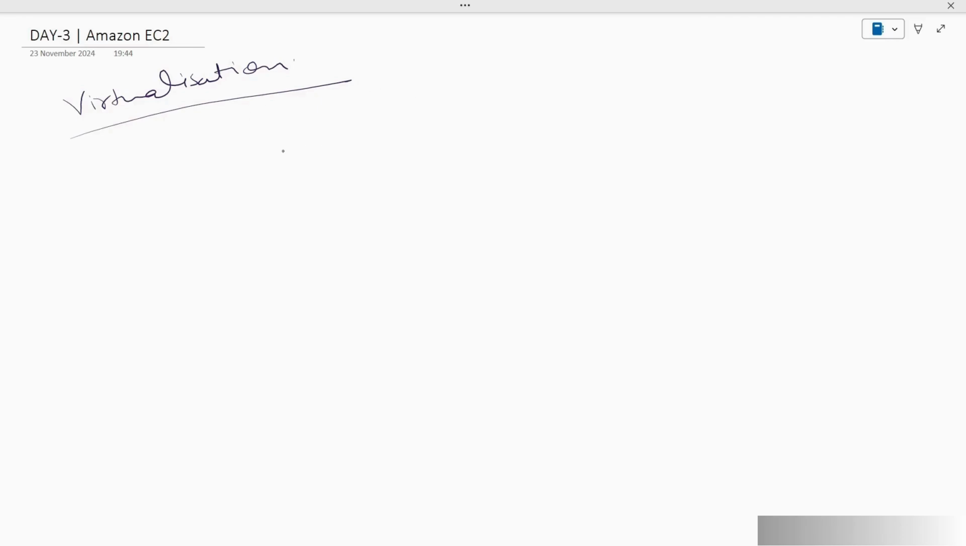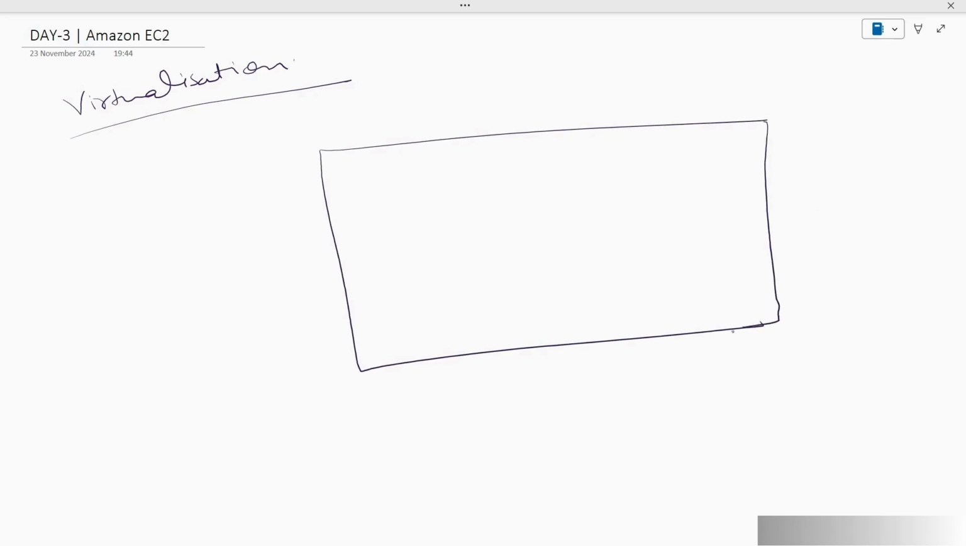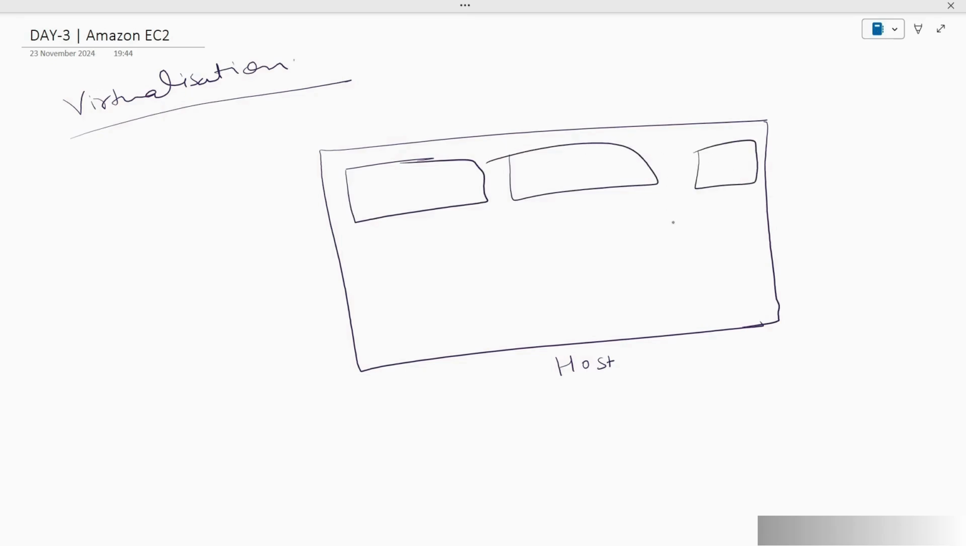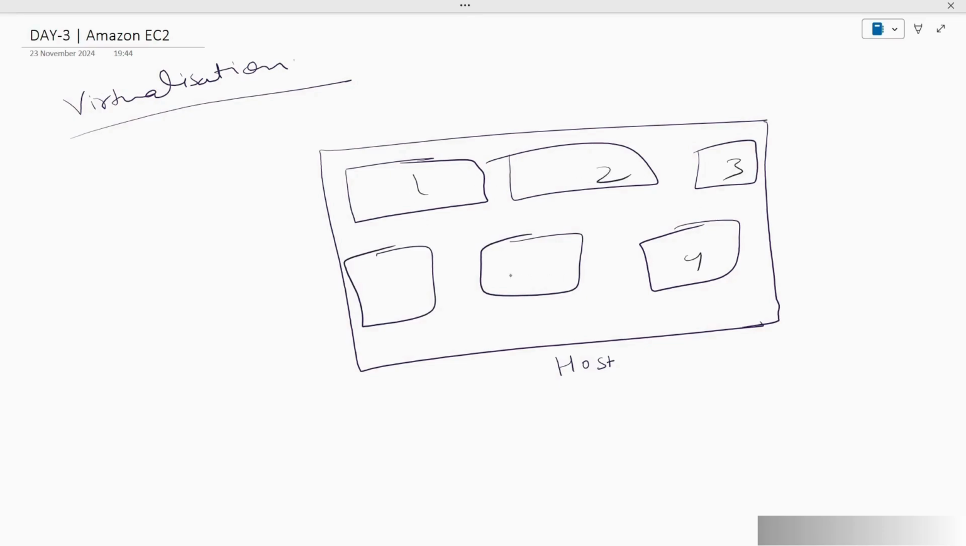Okay, for example, let us say that this is my physical computer that I have in my room. Okay, and this physical computer, we are going to call it as host. Now what we can do using virtualization is run several virtual computers inside this. Let's say this is 1, this is 2, this is 3, this is 4, this is 5, and this is 6. Let's name them as well. Now, inside one physical computer, which we are calling a host, we are able to run 6 computers, which are also going to be called as virtual computers or virtual machines.